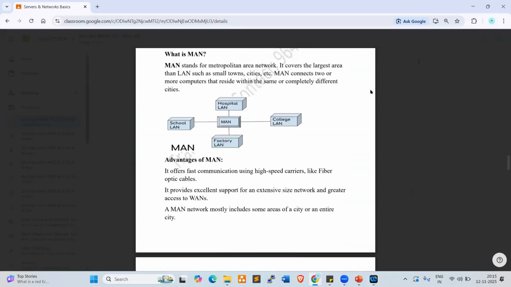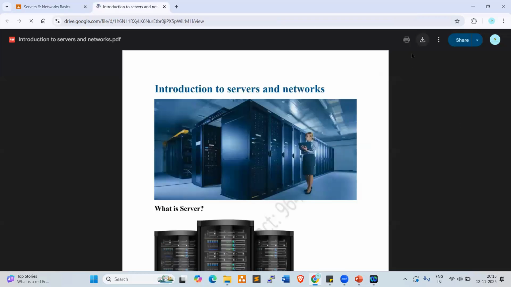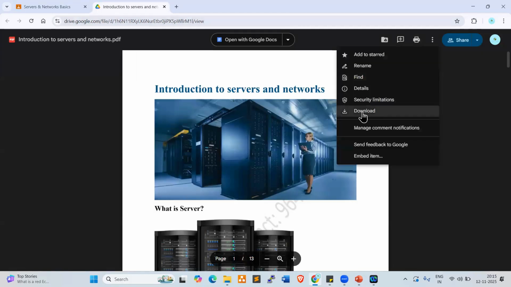Yeah, how can we download this? Yeah, once you open this, go to here. We have three dots, right? Click on this. Open in new tab. Click on Open in new tab. Here you can download. Click on Download, right? So directly you can click on Download, or else click on three dots here. Click on Download. Okay. So this document you can store in your laptop. You can download and you can save in your laptop.